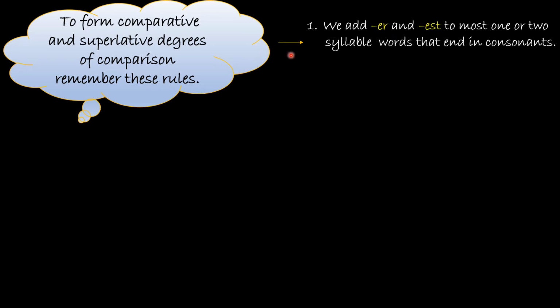So students, whenever we are forming comparative and superlative degrees of comparisons, we have to follow a few rules. So now I'll be discussing those rules with you. First rule is that when a word ends in a consonant, and vowels you're familiar with. In the alphabet we have 5 vowels and the rest of the letters are consonants. So we add er and est to that word.